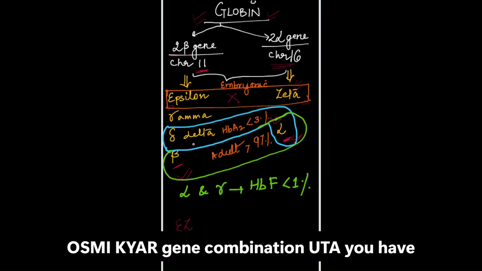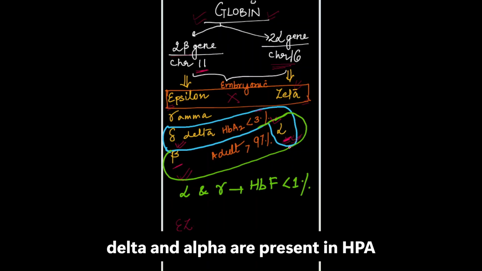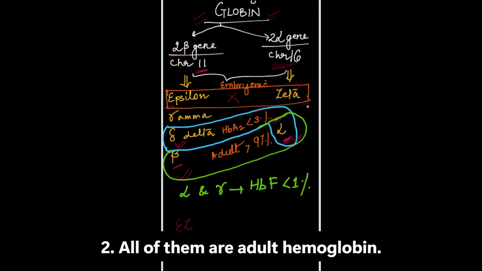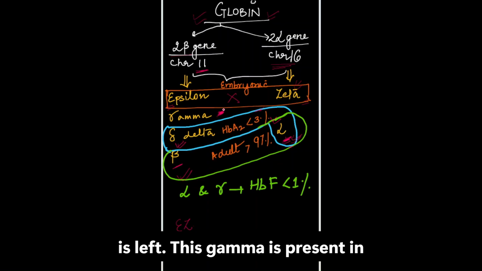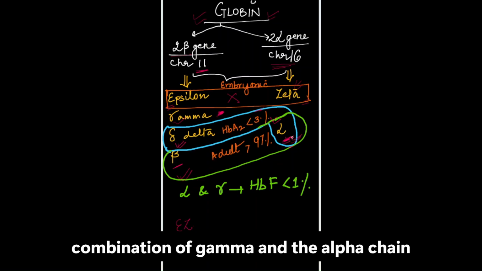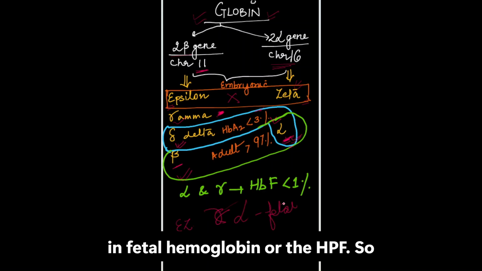उसमें क्या gene combination होता है? You have delta chain and alpha chain. So this delta and alpha are present in HbA2. All of them are adult hemoglobin. Now what happens in this? This gamma is left. This gamma is present in combination with the alpha chain. Gamma and the alpha chain is present in fetal hemoglobin or the HbF.